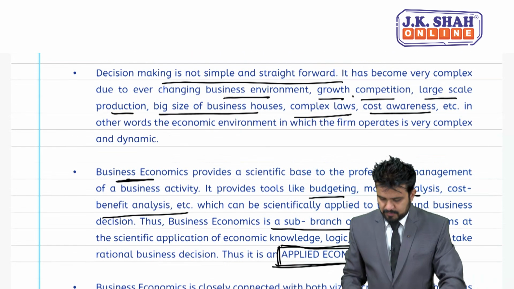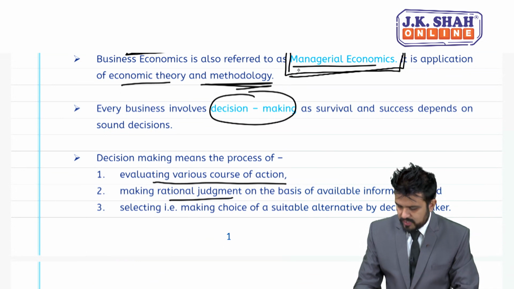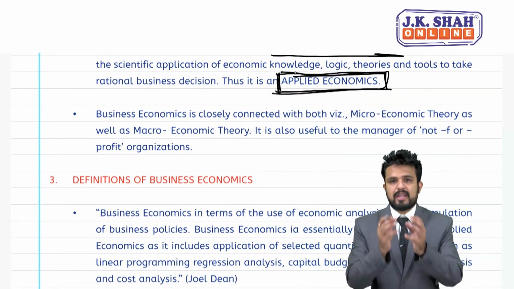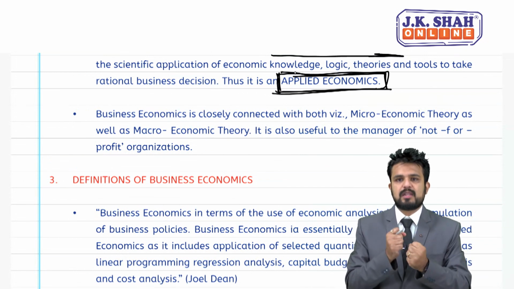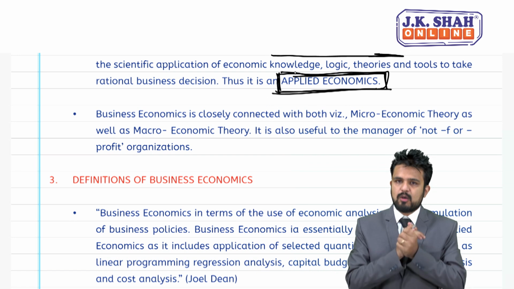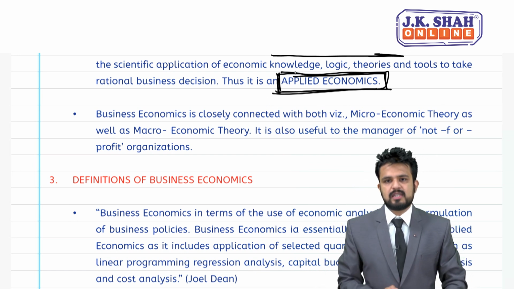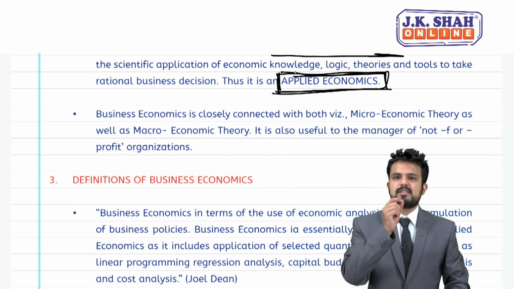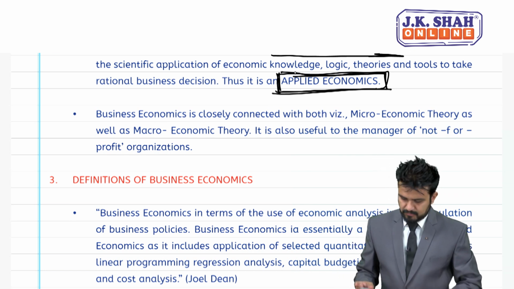So two names: business economics is known as, or referred to as, managerial economics and also applied economics, because the manager is the one who is going to use different concepts and theories, and he is the one who is actually going to apply those theories and concepts in real business. That's why it is managerial economics, also known as applied economics.